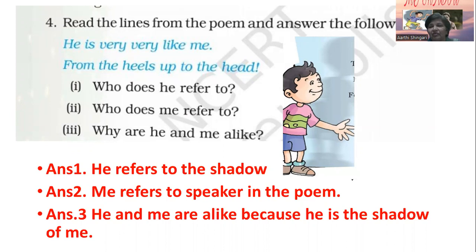Who does me refer to? Naturally, me refers to the speaker in the poem, the child. He and me. Why are he and me alike? They are alike because he is the shadow of me.